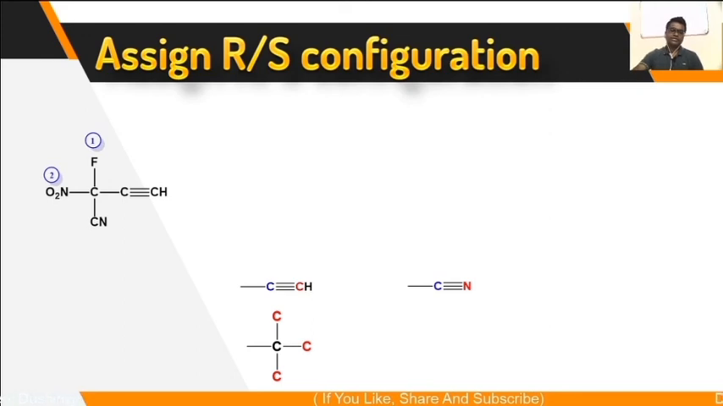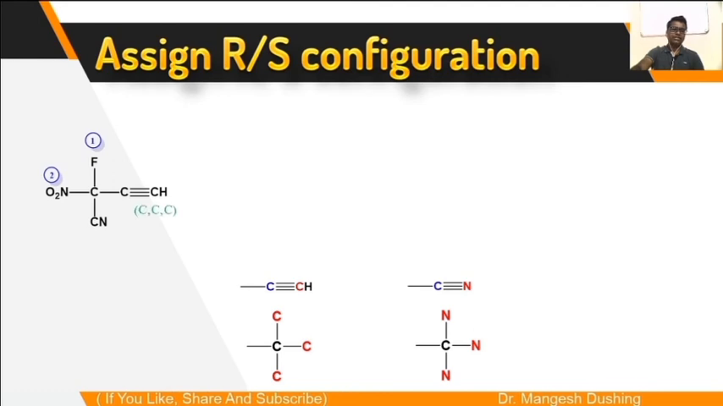Now for this cyano group, meaning carbon triple bond N, you have to consider this carbon triple bond N as 3 single bonds with the nitrogen. So the next 3 atoms are nitrogen, nitrogen, nitrogen. So compare the first atom, whose atomic number is higher? Nitrogen. See here, the first atom is carbon, the first atom is nitrogen. Whose atomic number is higher? Nitrogen. So it will get the third priority, while this will get the fourth priority.